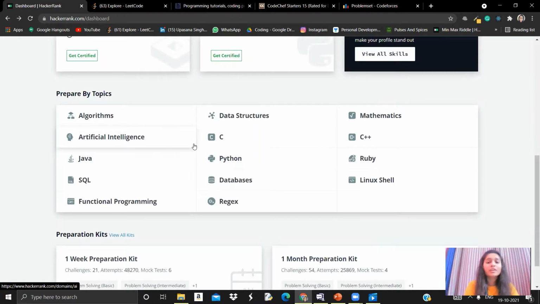Now, moving on to the next platform, let's see what other platforms we can use. The next platform is HackerEarth. Here you can also solve problems. Apart from these, if you want to participate in different hackathons conducted by different companies, then you can find those hackathons here also. Here are different hiring challenges going on from different companies, and these are very big tech companies. So you can participate in these contests and you can get hired with the help of the contest.